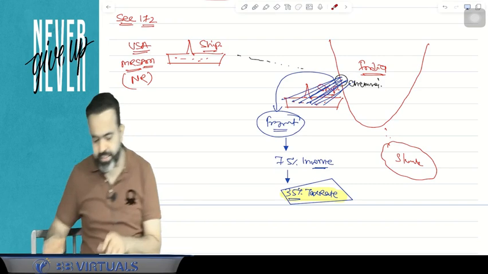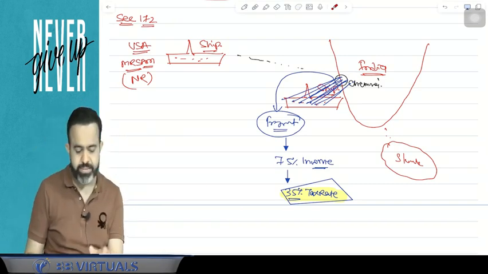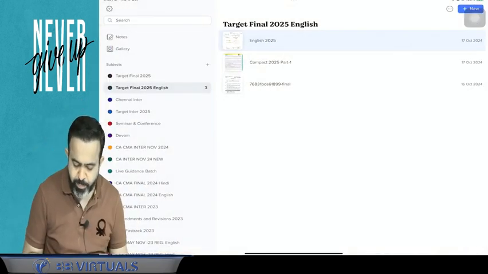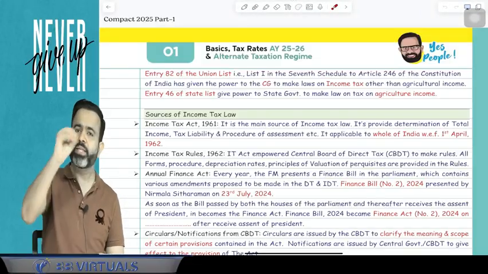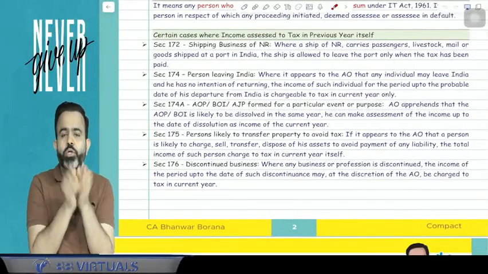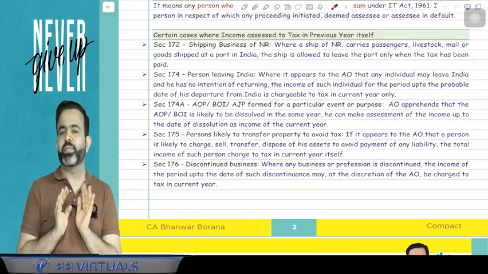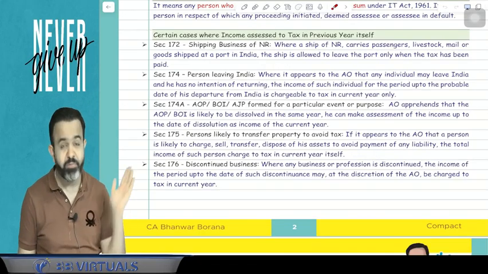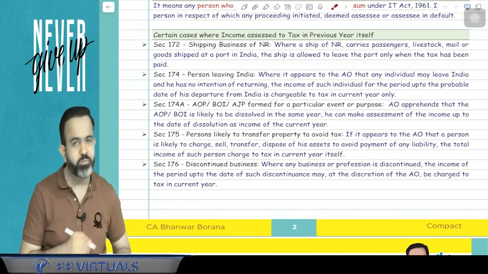Now guys, this is the mandatory section, but there are certain more instances where the assessing officer may ask you to file the return in the previous year itself. So there are some other cases also where the assessing officer may ask you to file the return in the previous year itself. They will not wait till the assessment year. In which cases? Section 174.